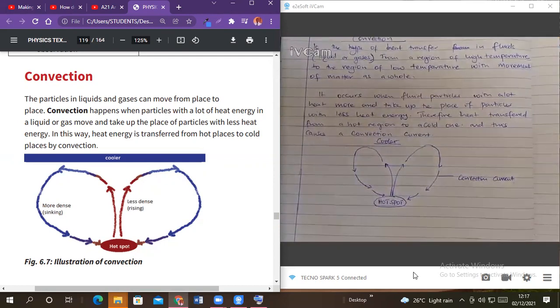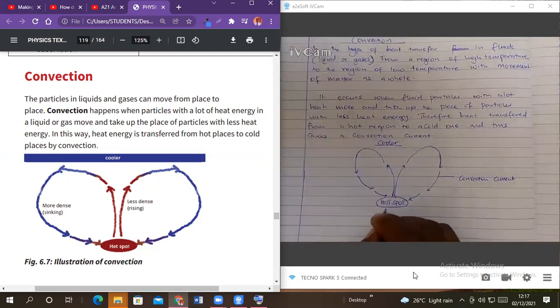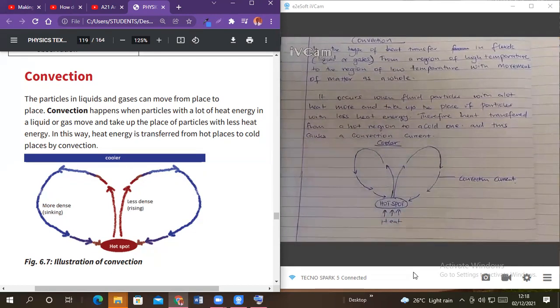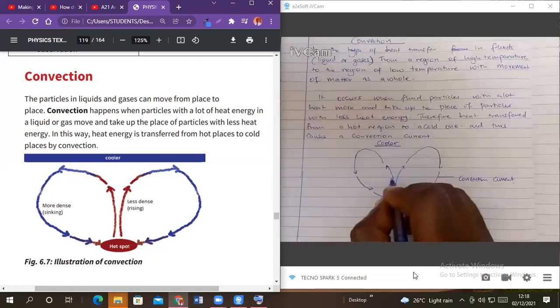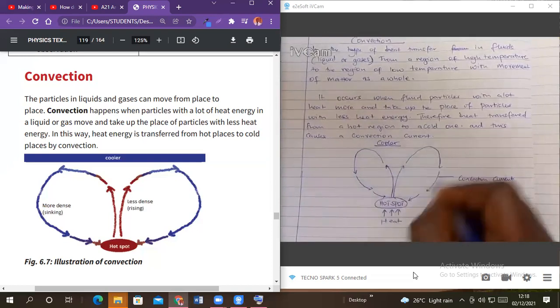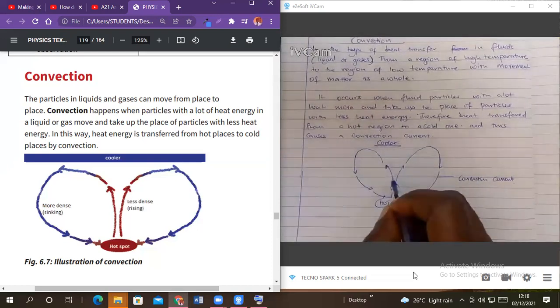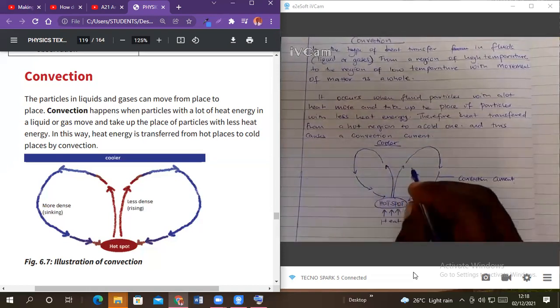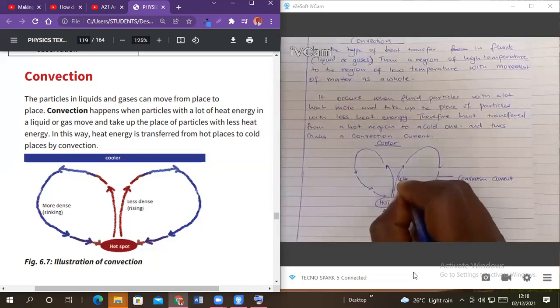So the hot region, because here there is heat, the molecules rise. Here molecules rise, and here they are displaced. So the less dense molecules rise up. That's why here they are writing less dense.